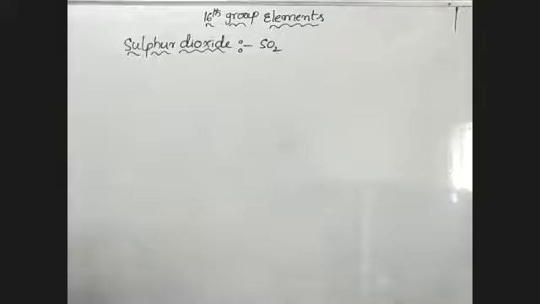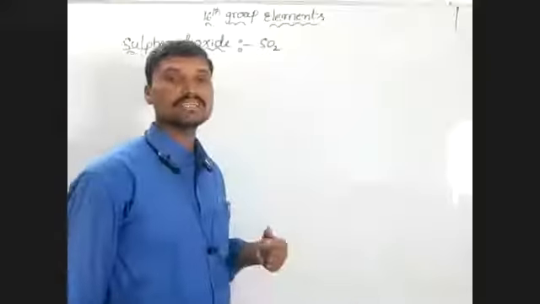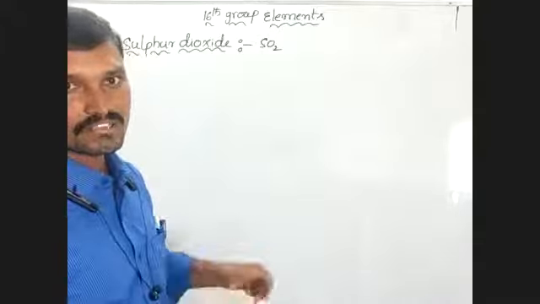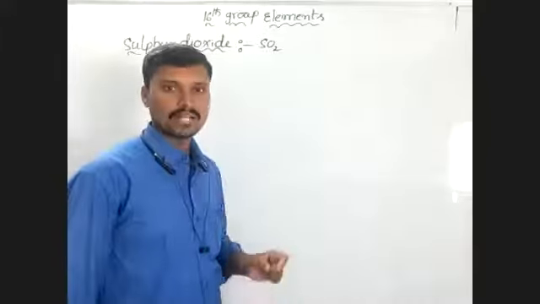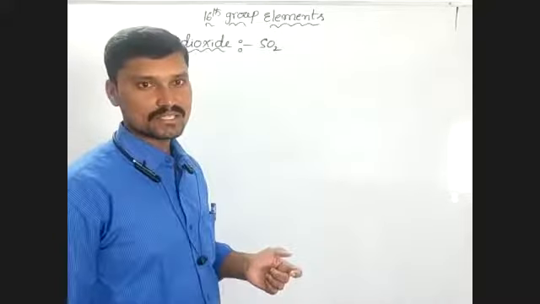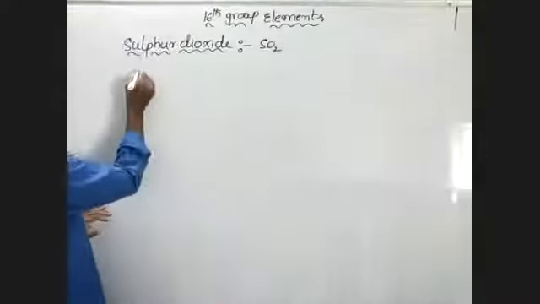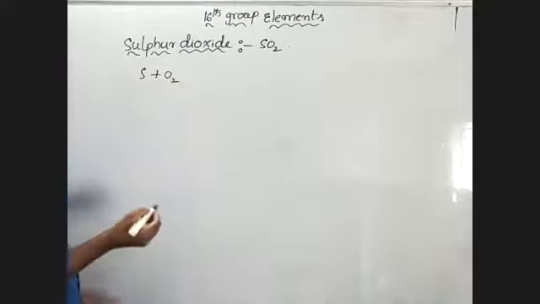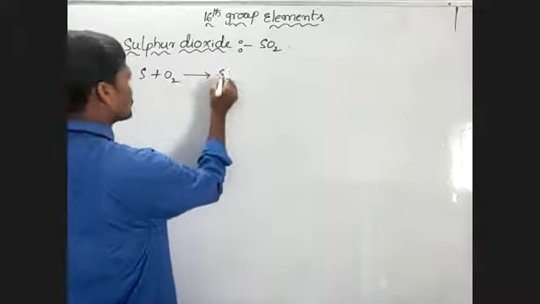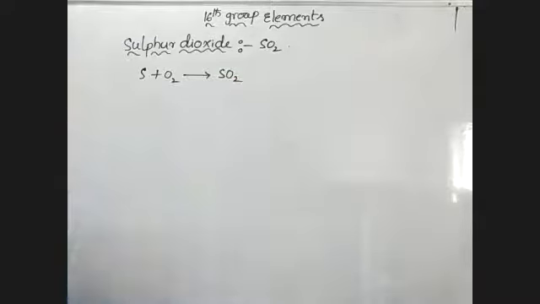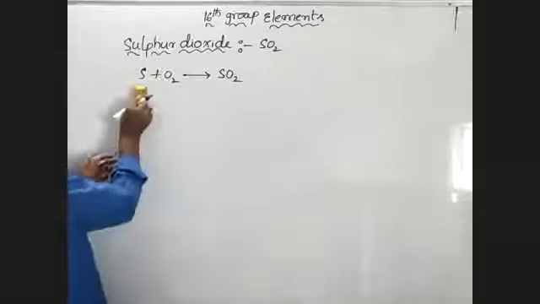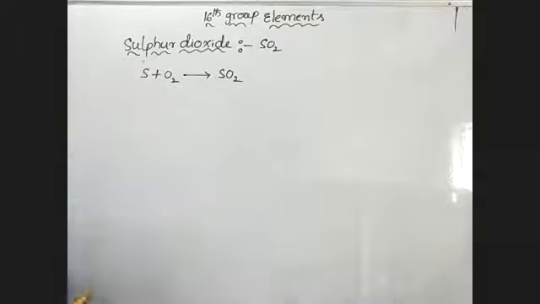The first one is, when sulfur is burnt in air or oxygen, it forms sulfur dioxide along with 6 to 8% sulfur trioxide. In this preparation, SO3 also forms.